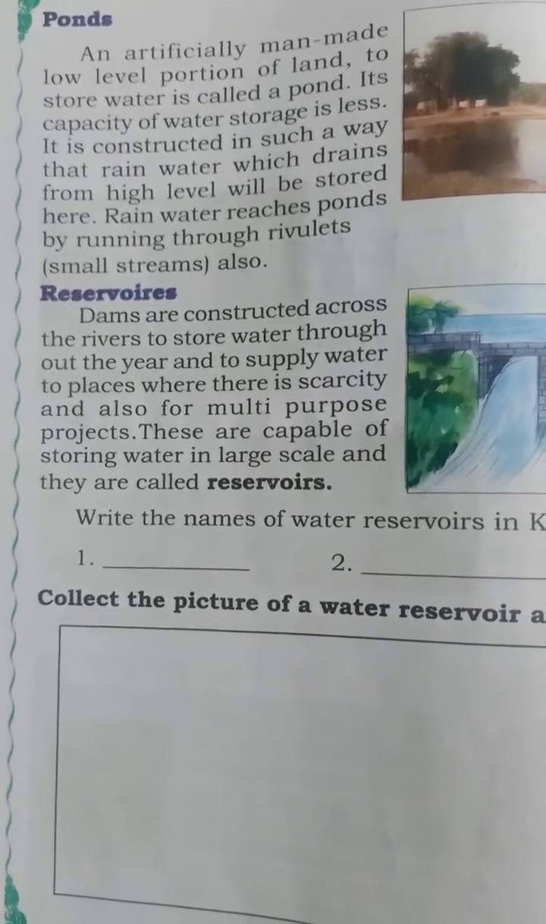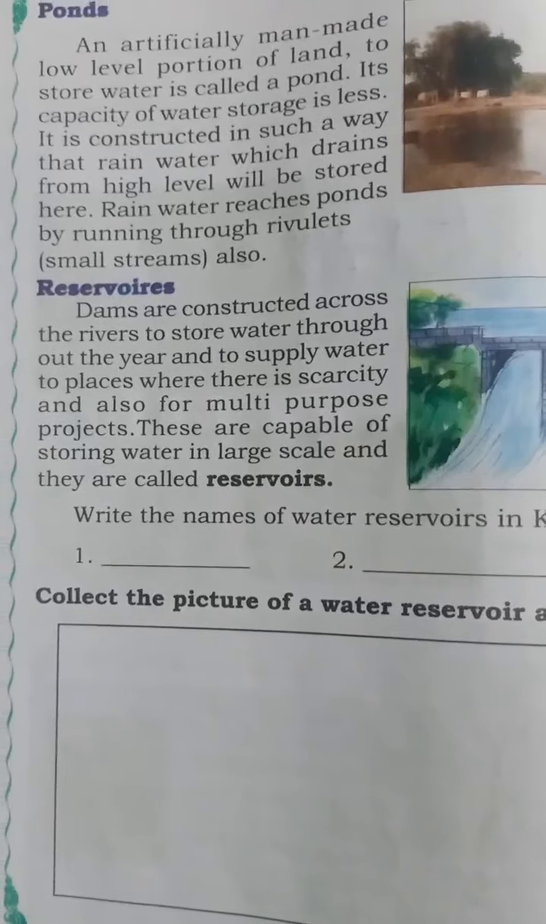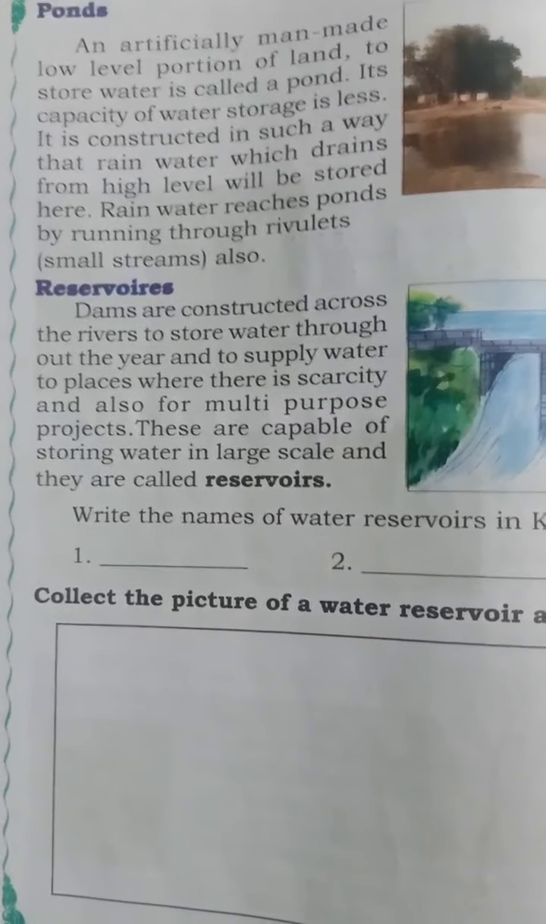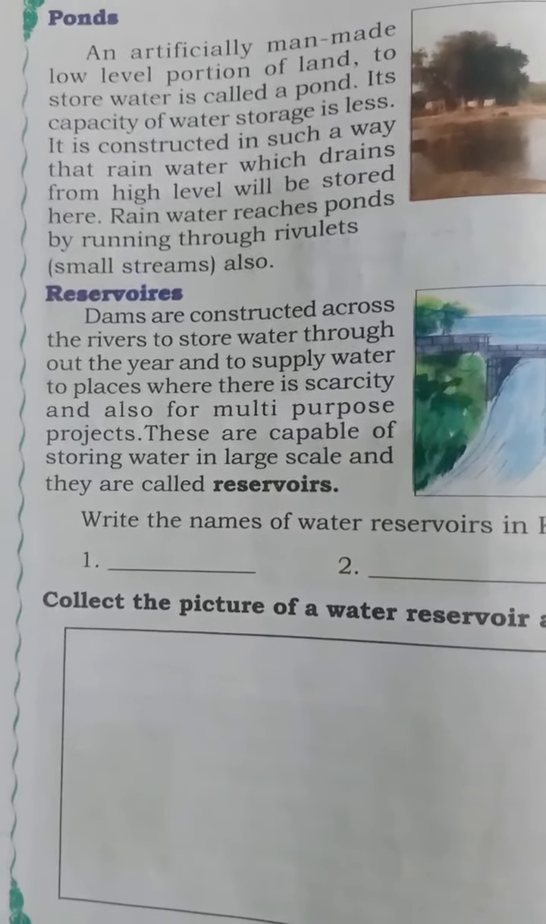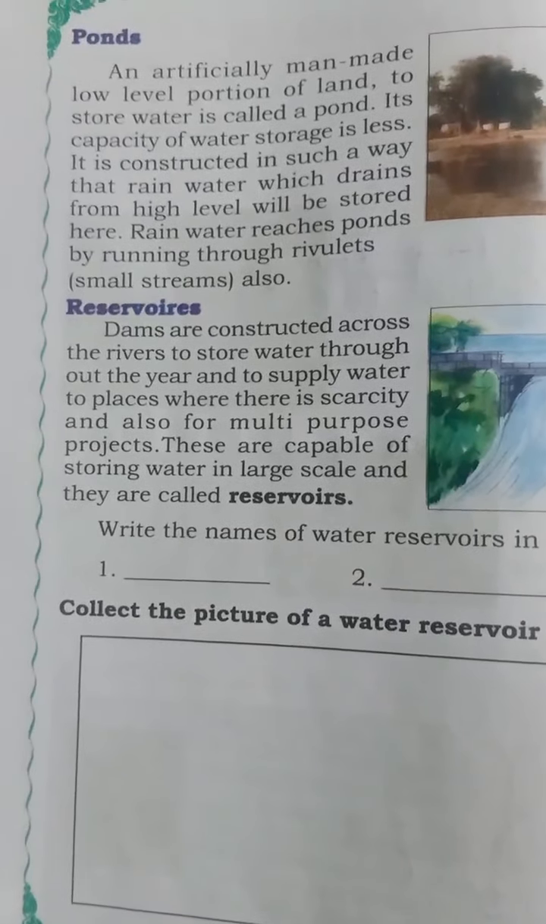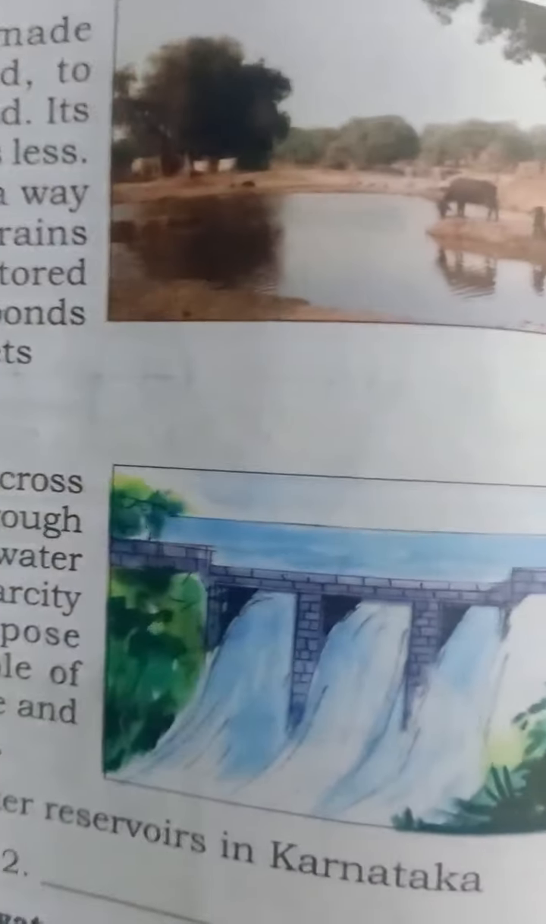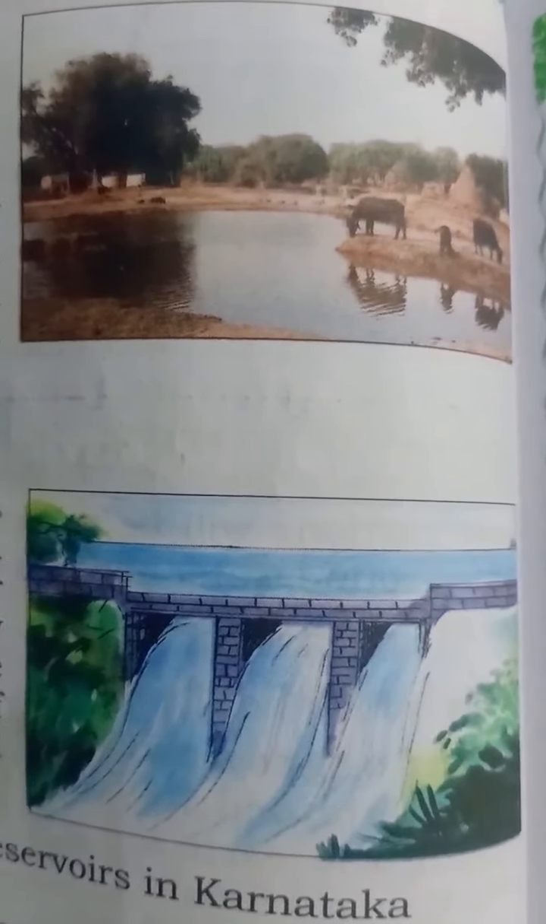Its capacity of water storage is less. The capacity of the water storage is less because it is a low level portion of land. Yes or no? It is constructed in such a way that rainwater which drains from high level will be stored here. So why is it constructed? It is constructed in such a way that the rainwater which drains from high level will be stored here, and rainwater reaches ponds by running through rivulets.